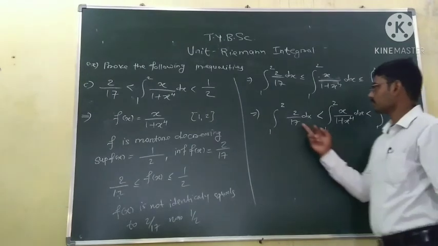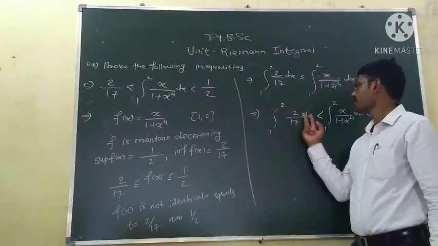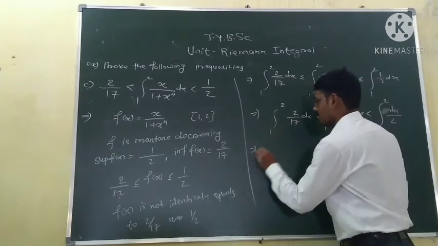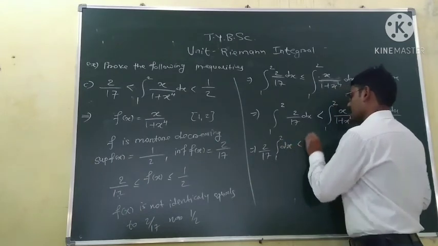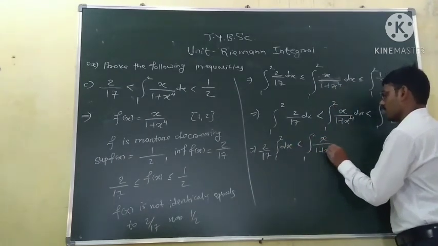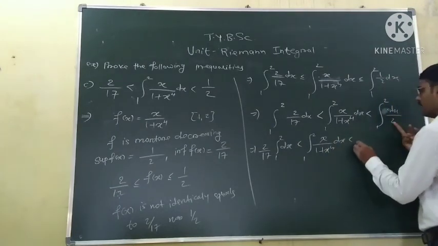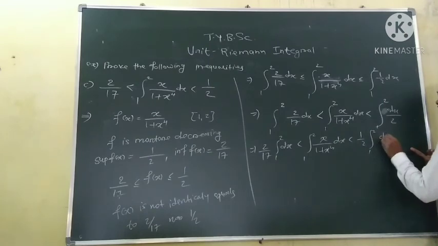Now what is this integration? 2 by 17 we can take outside, and the integration of dx. This implies 2 by 17 times the integration of dx is less than the integration from 1 to 2 of x upon 1 plus x to the power 4, is less than, we can take half outside, half times the integration from 1 to 2 of dx.